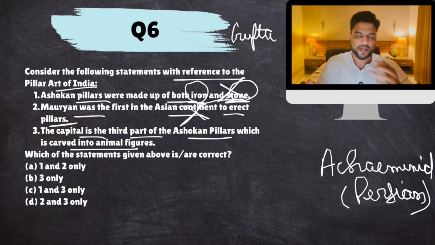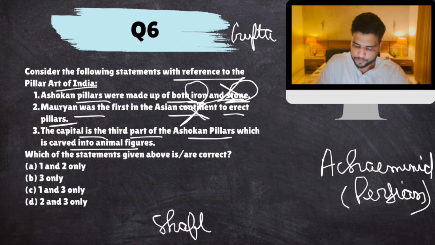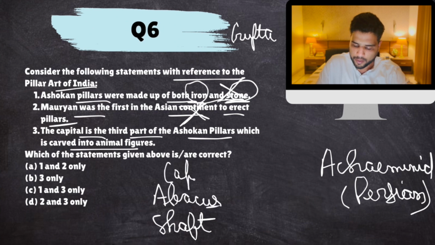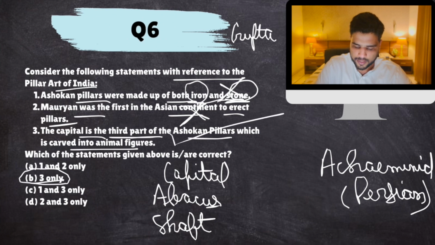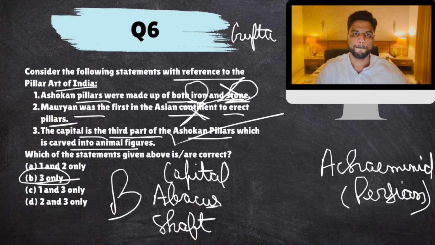Now, an Ashokan pillar was basically made up of 3 parts. The shaft, the pillar, above that there was an abacus, and above that there was a capital, which was made up of animals, like the famous national emblem of India. The capital part is the national emblem, which has 4 lions, right? So capital is the third part. This is correct. The answer would come out to be 3 only. Okay, next.